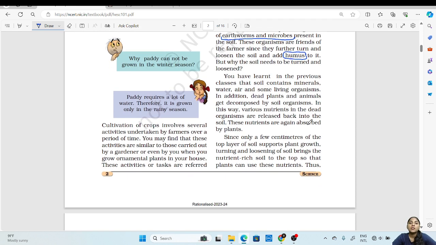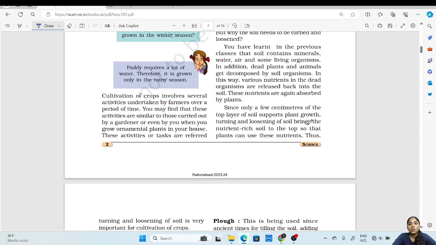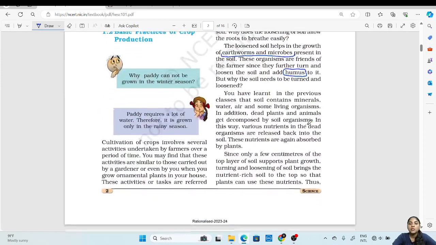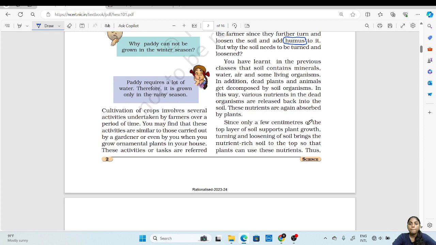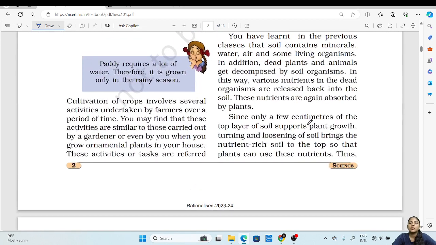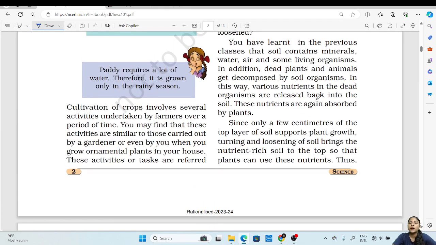When this organic matter is decomposed, the nutrients will be released back into the soil. This is also an advantage of turning or loosening the soil. These nutrients will be absorbed again by the crop plants.